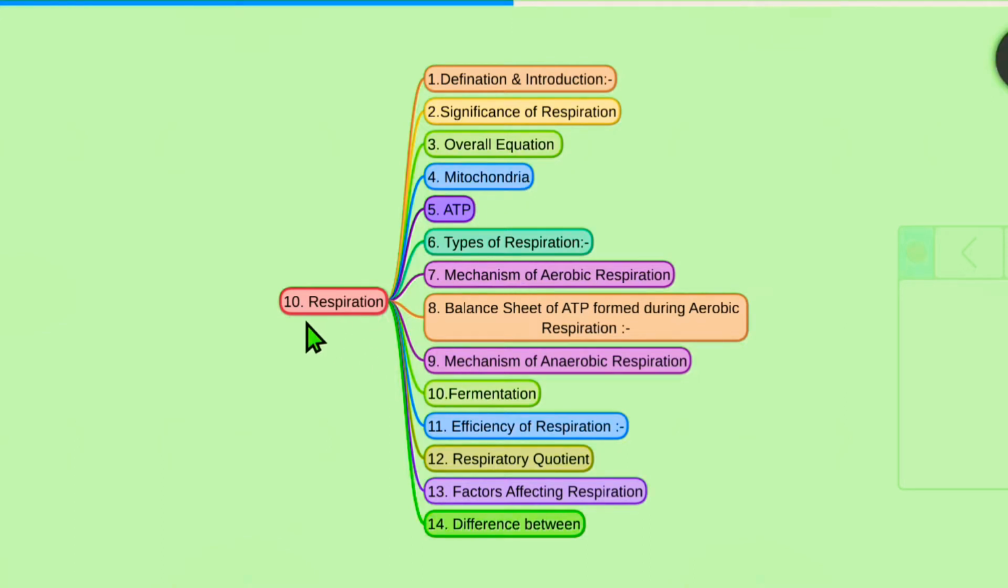So, start the respiration. First, we'll see the definition and its introduction. Second, the significance of respiration. And third one is the overall equation. What is the equation of the respiration? And fourth one is the mitochondria.